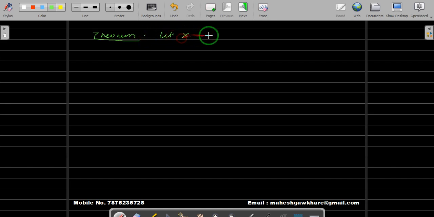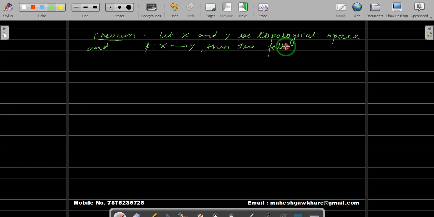Let X and Y be topological spaces. So let us take two topological spaces X and Y, and let f be a function from X to Y. Then the following are equivalent. That means if one holds, then of course the second holds.